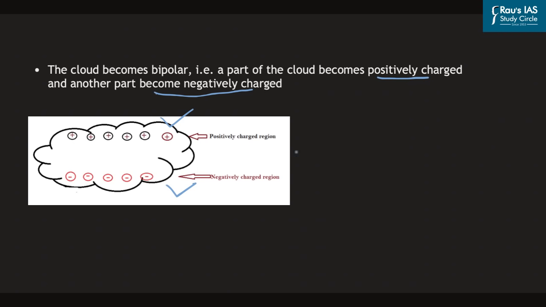Now, as the lower part of the cloud is negatively charged and the Earth's surface is generally positively charged, a huge potential difference is created between the surface of the Earth and the lower part of the cloud.